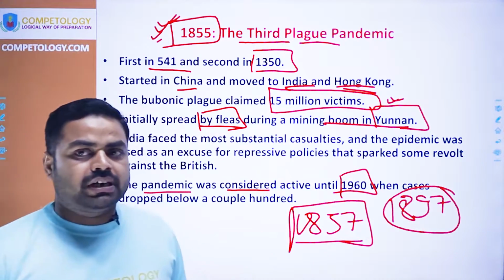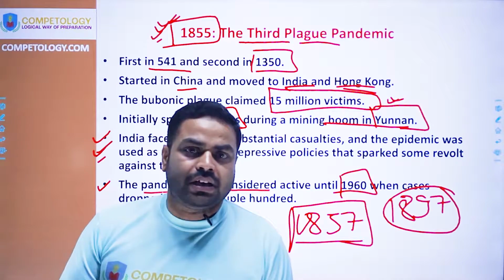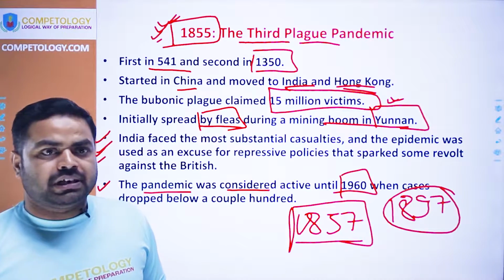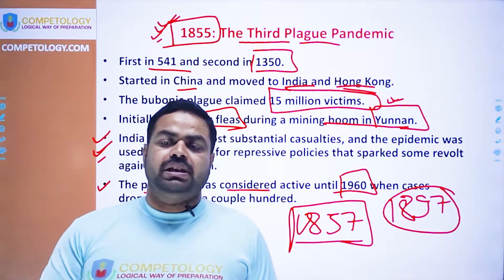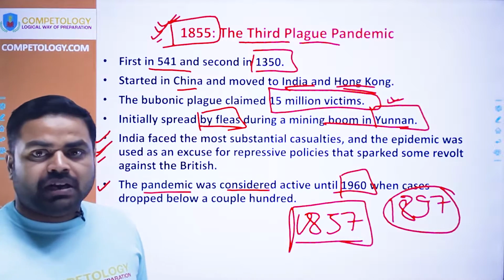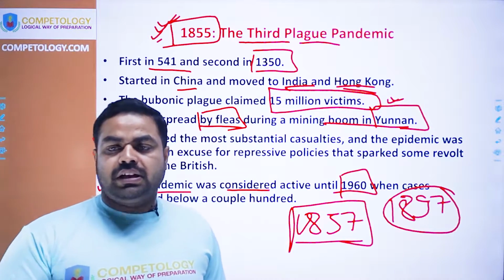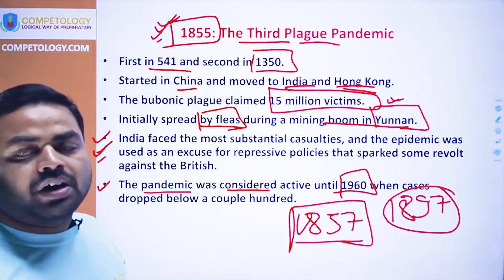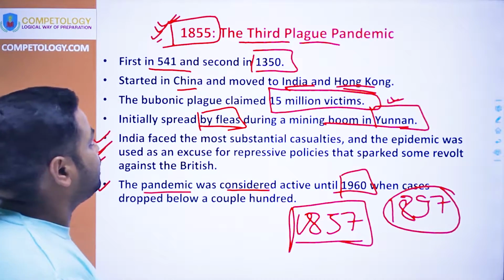And because of this, there was a plague commission under Plague Commissioner Rand, who got killed in Pune. Thereafter, Bal Gangadhar Tilak got arrested in the name of the killing of Plague Commissioner Rand.